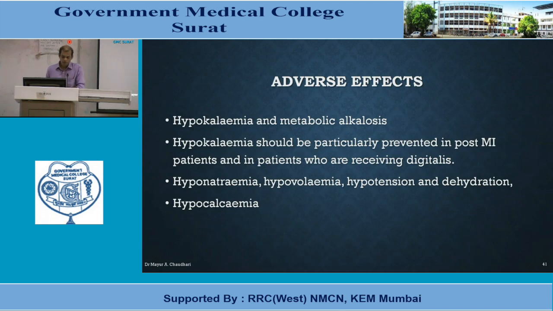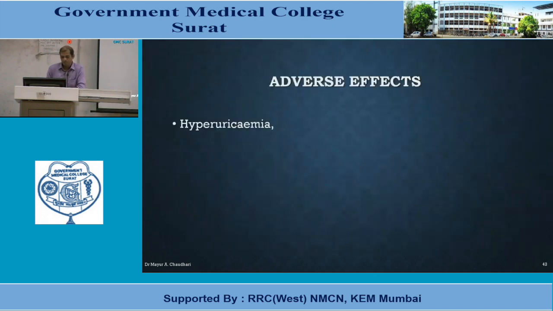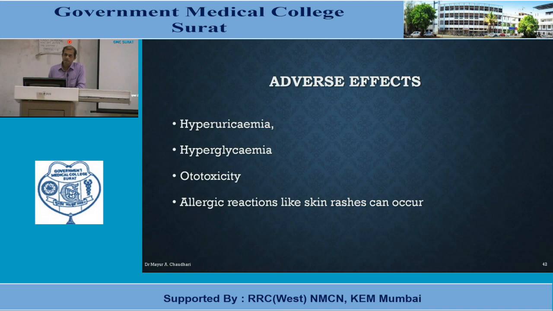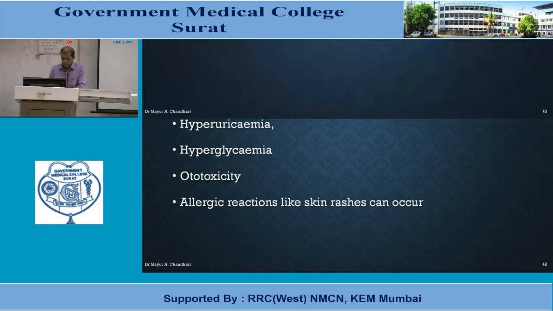Calcium loss is also there, so hypocalcemia is there. In case of thiazide-like diuretic, hypercalcemia was there as one of the adverse effects, while here hypocalcemia is there. Then hypomagnesemia, same as thiazide diuretic, magnesium ions are lost, so hypomagnesemia. Then same as thiazide, hyperuricemia, hyperglycemia and ototoxicity. And allergic reactions like skin rashes can occur along with this loop diuretics.